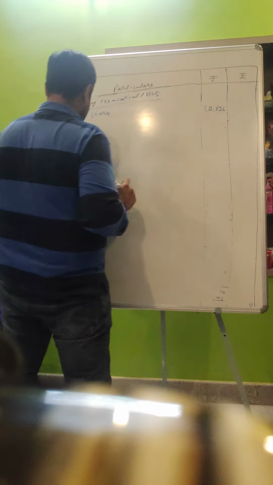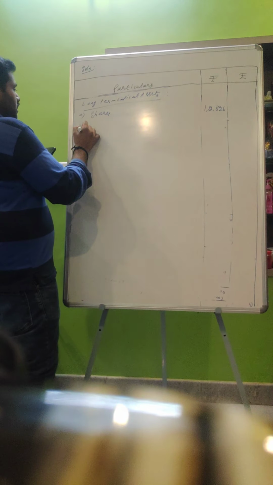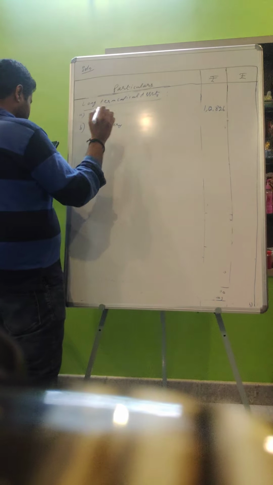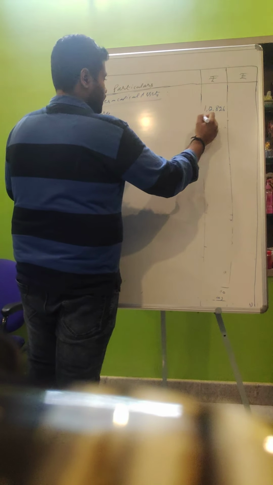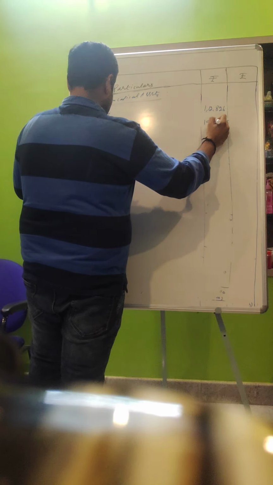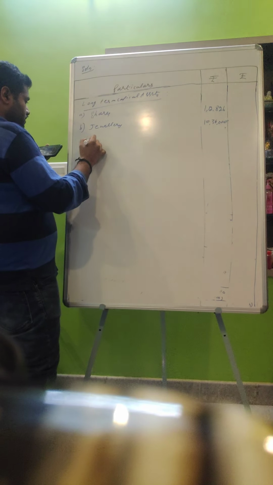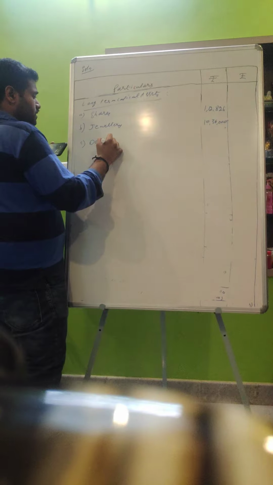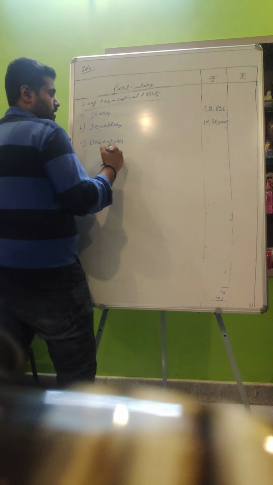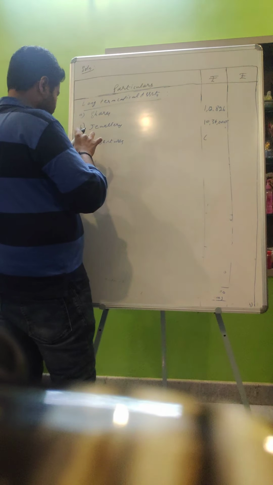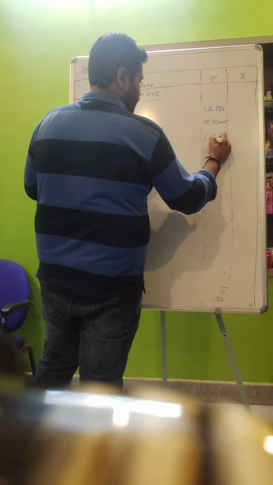Next asset is jewelry, which will be 10,34,000. And in case of debentures we incurred a capital loss of rupees 5,000.